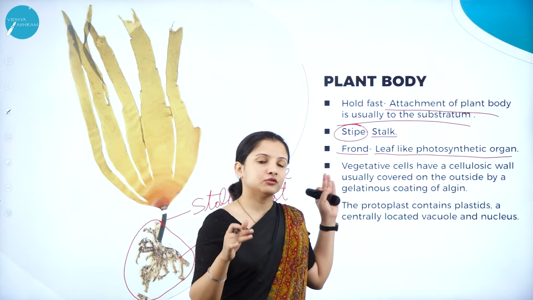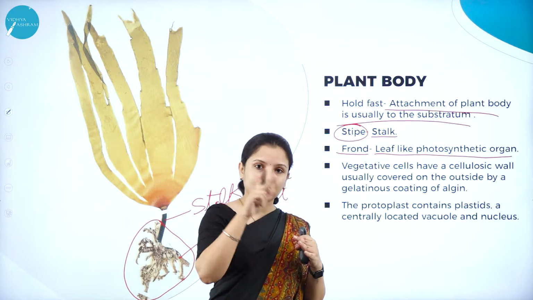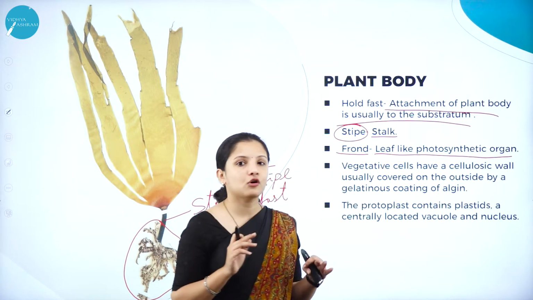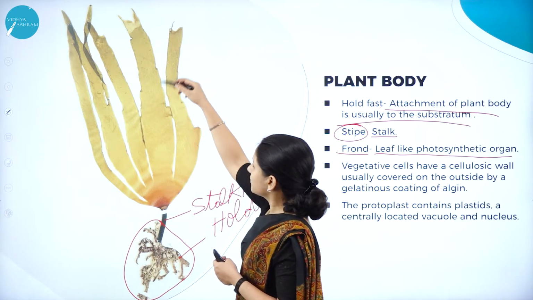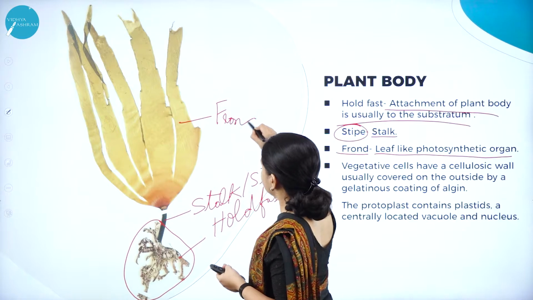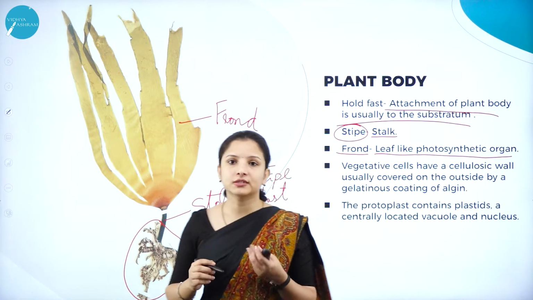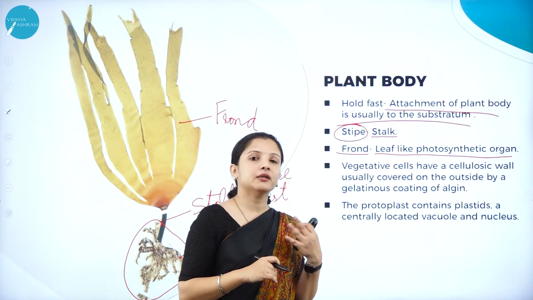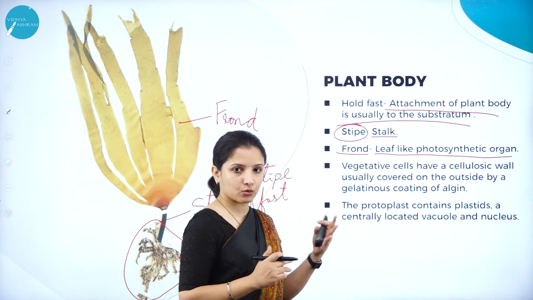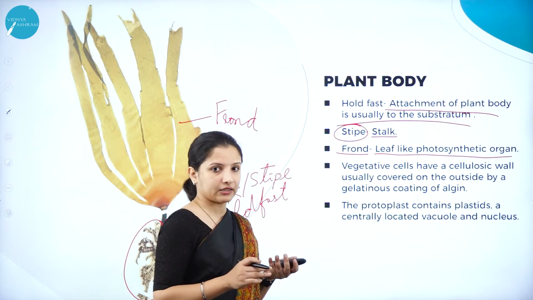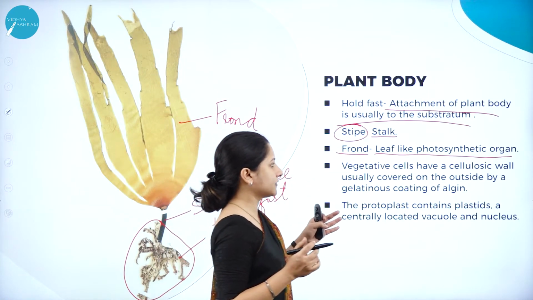Algal members, though they have a plant body that is leaf-like, especially the Phaeophyceae member, you have to call it a frond. So can you see here, it is almost leaf-like and it is called a frond. And these fronds are usually photosynthetic, meaning they have the chlorophyll pigment and therefore they help in the synthesis of their own food.